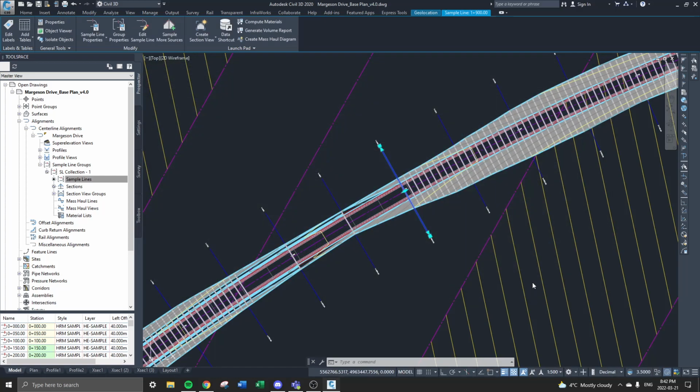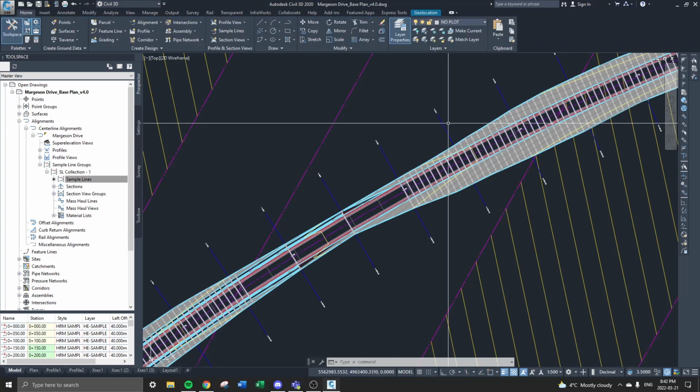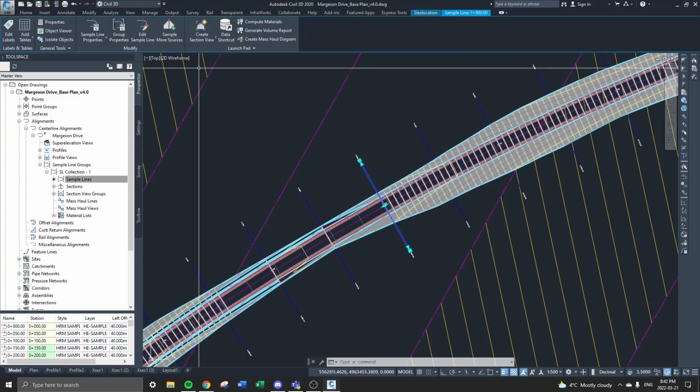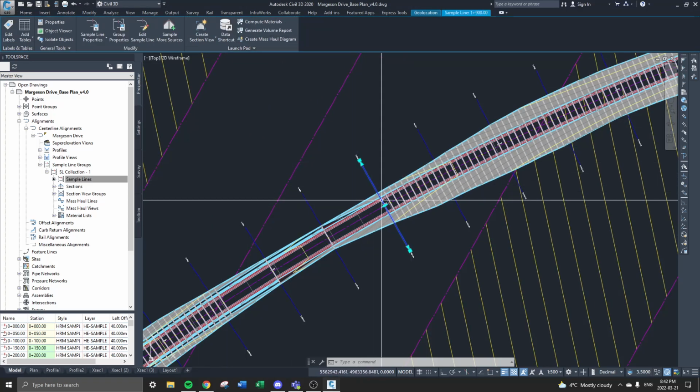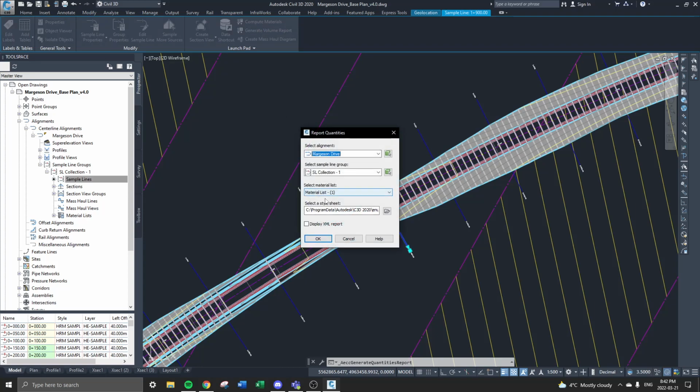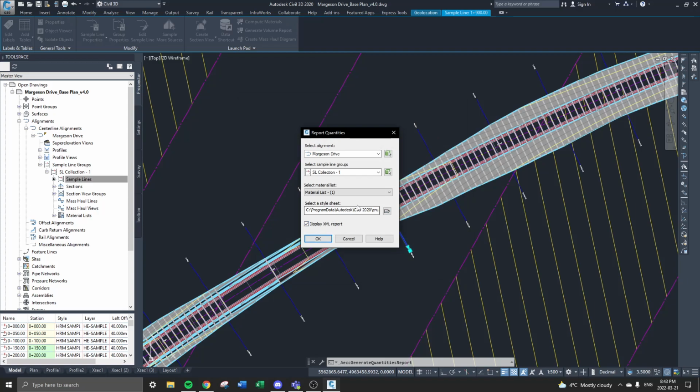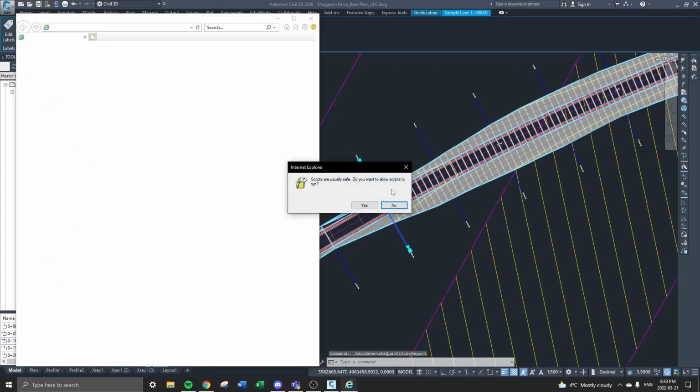And what that just did was pretty much your entire cross-sectional area, average area method. To find that information, you are going to click on one of your sample lines again, generate volume report. Okay, yep, that looks all good. I believe you can actually get this as an XSL. You might be able to get this as an XML. I don't even know what that might be. Okay, that's besides the point.